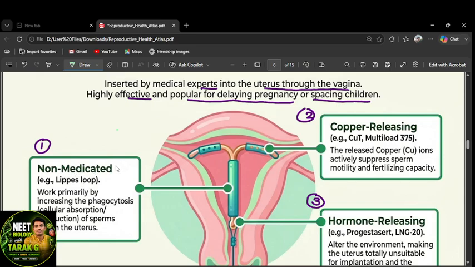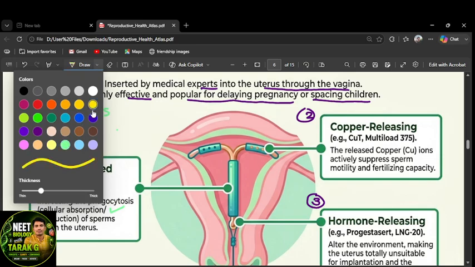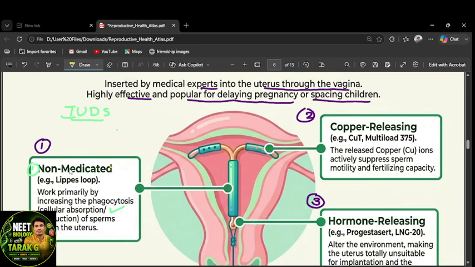Non-medicated IUDs: how many kinds of IUDs are there? Three kinds. One is non-medicated, for example Lippes loop. It works primarily by increasing phagocytosis, cellular absorption. It means no medication is used here, so how does it work? Everyone has a doubt about this. Copper affects sperm motility, and hormones change the nature of the cervix, but with non-medicated IUDs we are not using any medication.